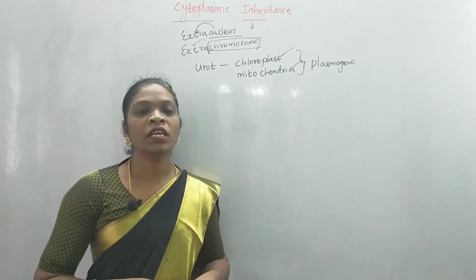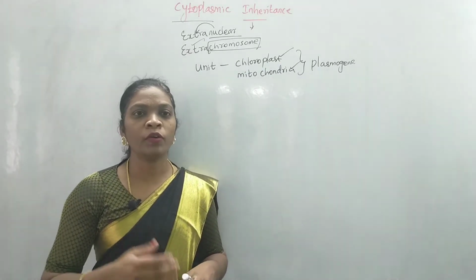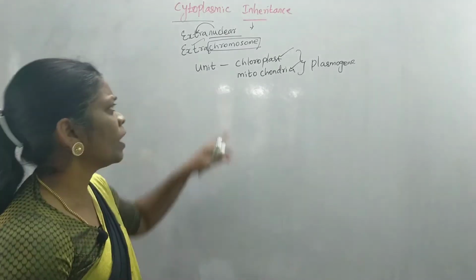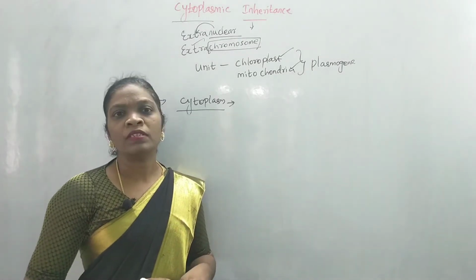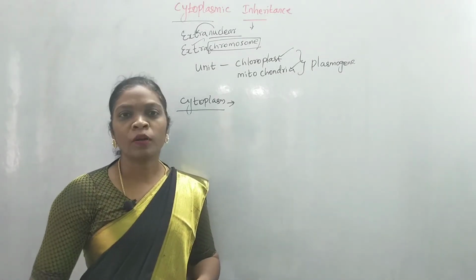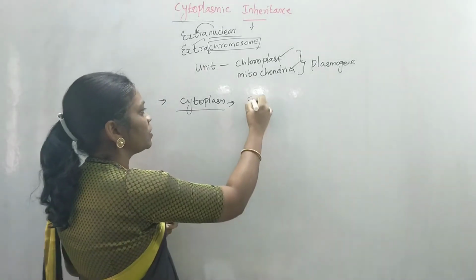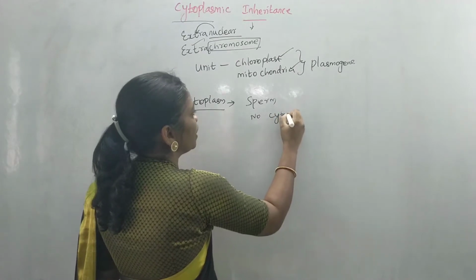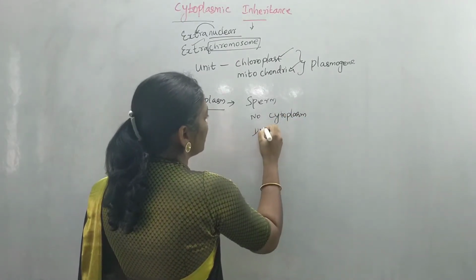We already learned about inheritance by chloroplast in the previous video, and today we are going to learn about mitochondrial inheritance. We all know mitochondria is the powerhouse of the cell. In the formation of the zygote, the cytoplasm is contributed only by the female parent. In the case of sperm, there is no cytoplasm; it has only the nuclear material, that is the DNA.